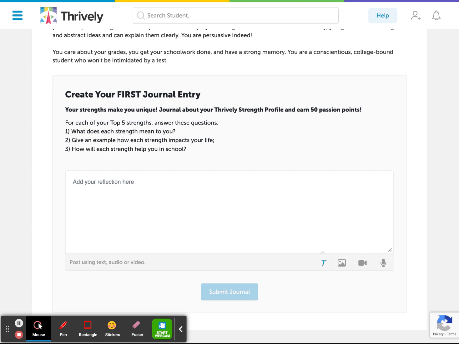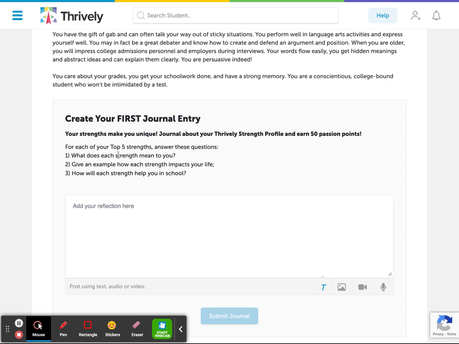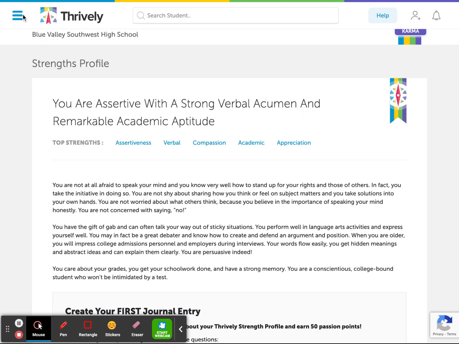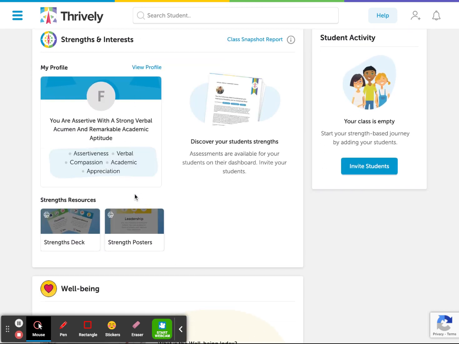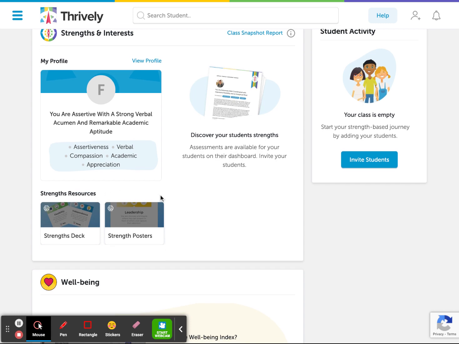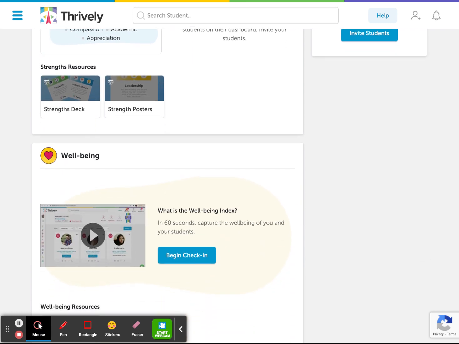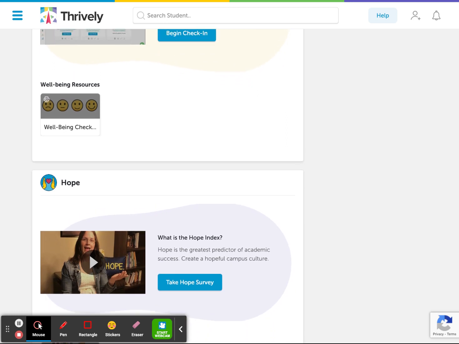I enjoy that this feature will challenge our students to think deeper beyond the answers that they were given from the assessment. I think that this aligns with ISTE Standards for Students 1.3D. Students build knowledge by actively exploring real world issues and problems, developing ideas and theories, and pursuing answers and solutions. All of the questions that I answered within the assessment matched that. Going back to my dashboard, I found that once you complete an assessment, you are given resources. The next assessment on the list is the 60-second Wellbeing Index, followed by the Hope Index.